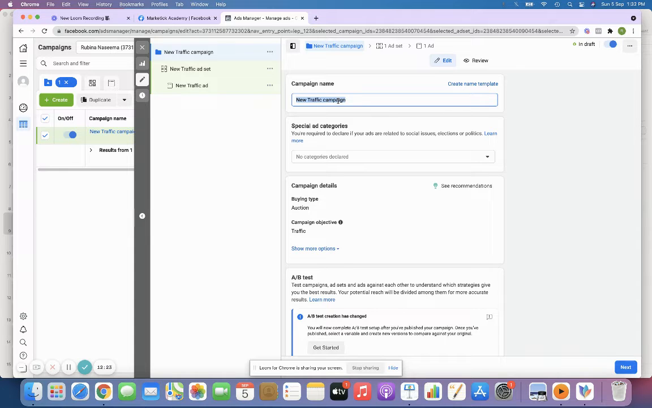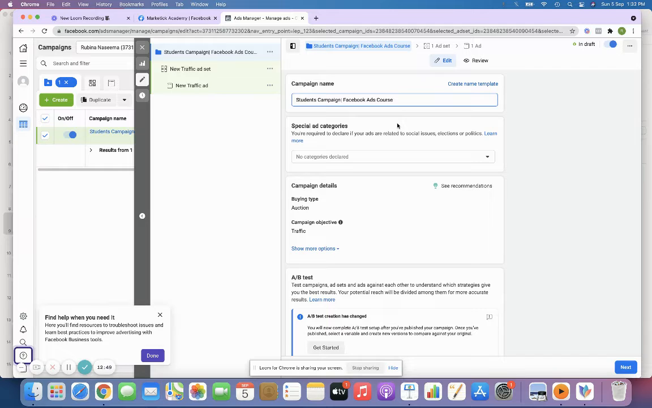So you need to make sure that you put up, suppose if you're running this traffic campaign only for students, so I'm just going to put students campaign, right? Students is my target audience, so I'm just going to put traffic campaign. And what am I going to promote to them? My Facebook ads course. So students campaign, Facebook ads course. So this is my assumption. I mean, whatever you feel, you can just select. And suppose if you're going to spend 100 rupees per day, you can just select rupees 100, right?